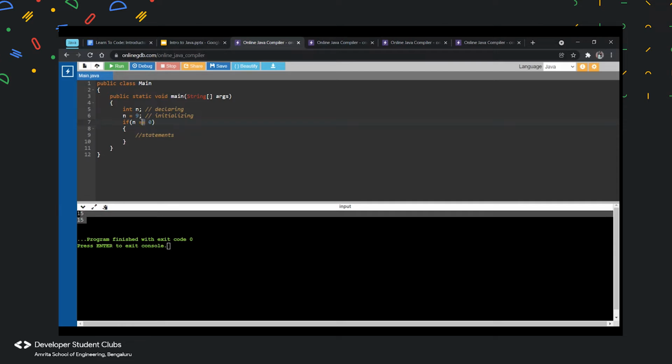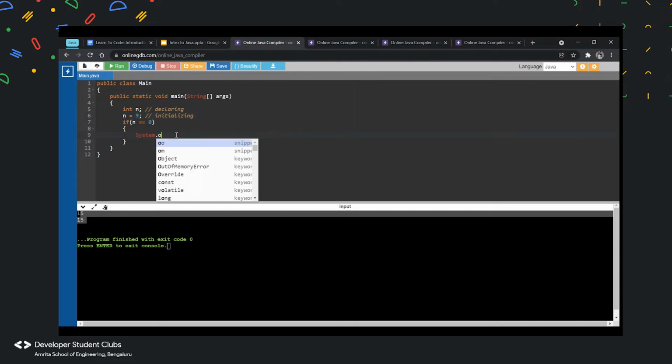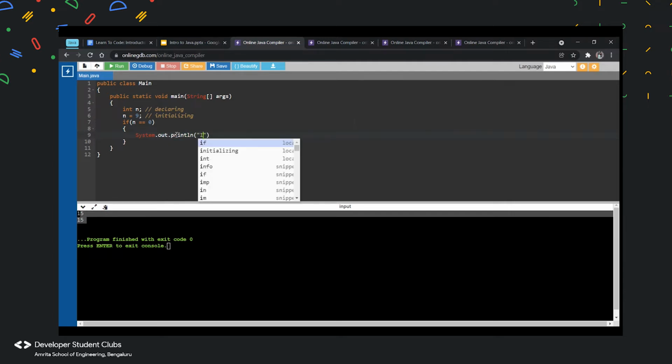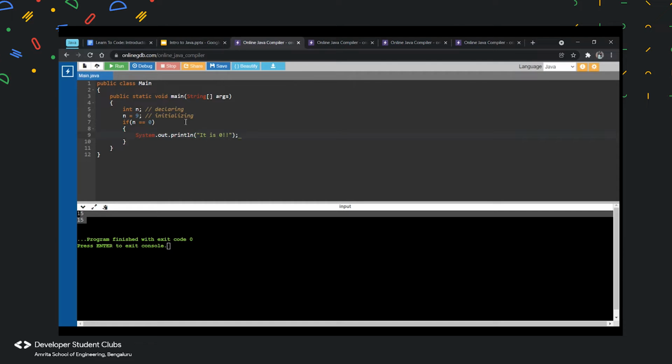So what does double equal to do? Double equal to basically checks if the left hand side is exactly equal to that of the right hand side. So now the initial value that I gave is 9, right? So what I'll do is I'll put a print statement here. Println. I'll say it is 0. And I'll put a semicolon. Make sure you put the semicolon because without the semicolon, you're going to get an error.